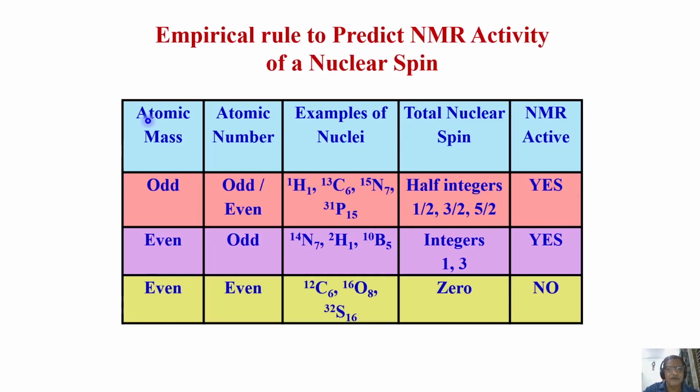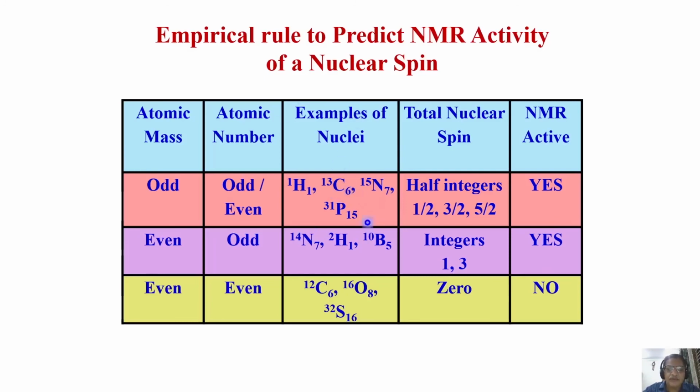Take for example, if the atomic mass is an odd number and the atomic number is odd or even, there are examples like proton, carbon 13, which is an isotope of carbon, nitrogen 15, again an isotope of nitrogen, and phosphorus 31.